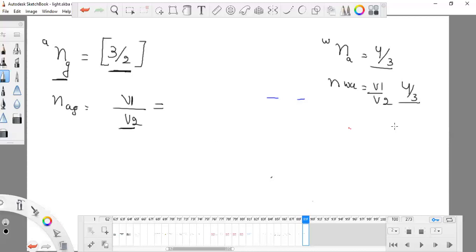So the question is, what is the refractive index of glass and water? This is the refractive index of air and glass. This is the refractive index of water and air.